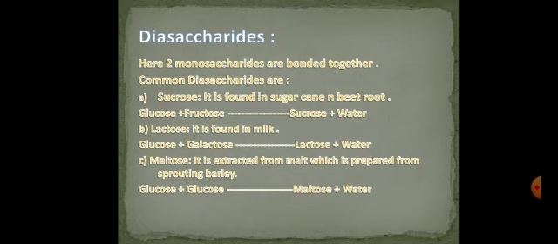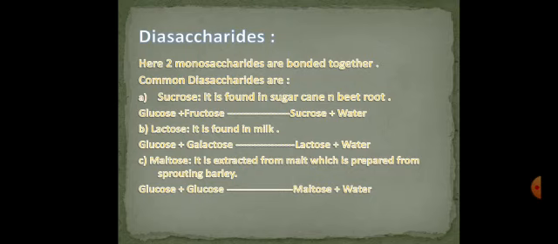Lactose is found in milk, and we can generally call it a milk sugar. It can be manufactured by combining glucose with galactose. Again, glucose is a monosaccharide and galactose is also a monosaccharide. When these two monosaccharides combine together, we get the disaccharide lactose as product and water as a byproduct.